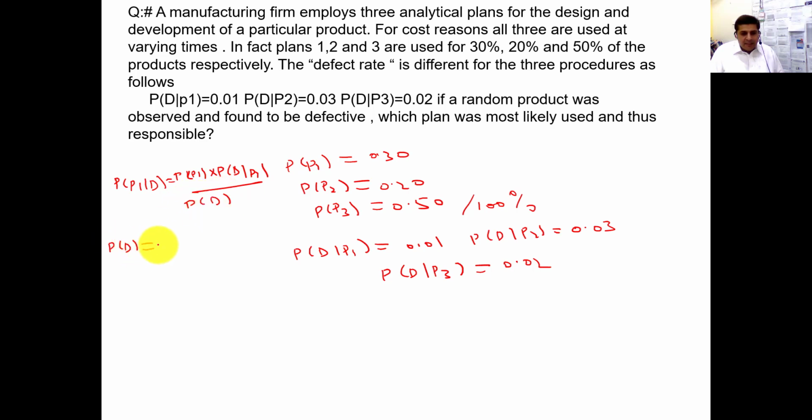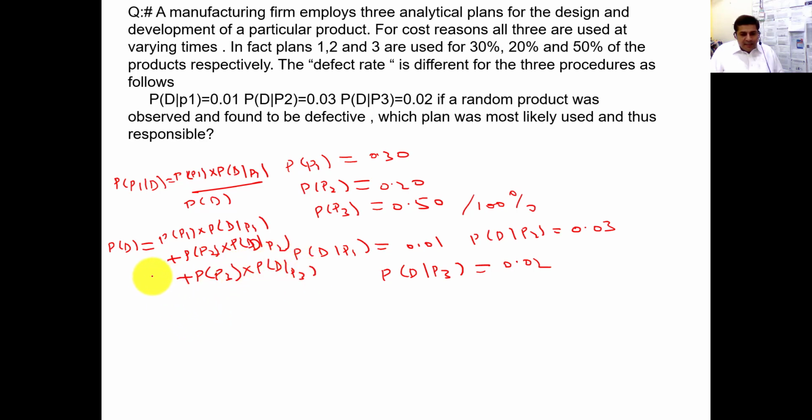Probability of defective in this case will be probability of P1 into probability of D given P1, plus probability of P2 into probability of D given P2, plus probability of P3 into probability of D given P3.